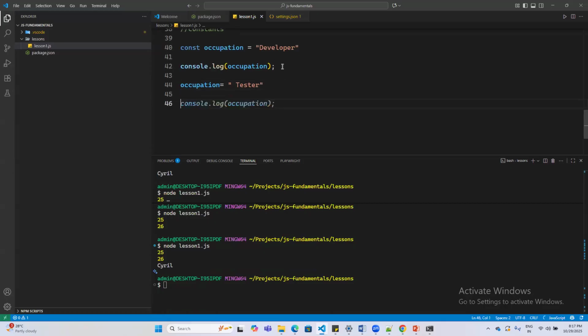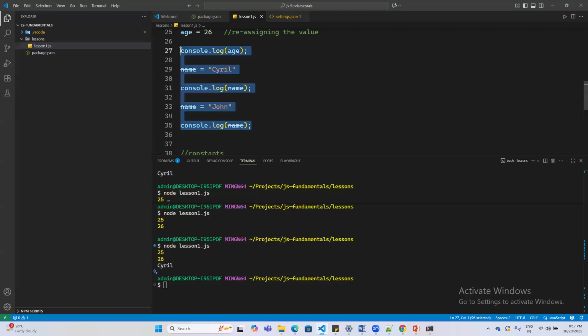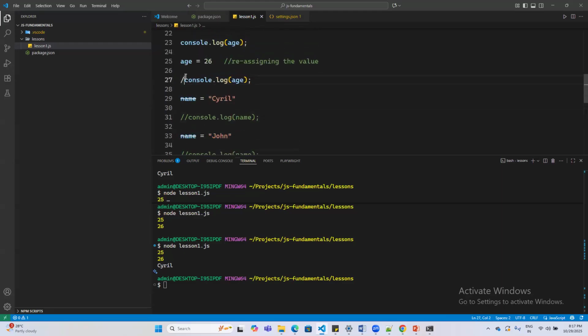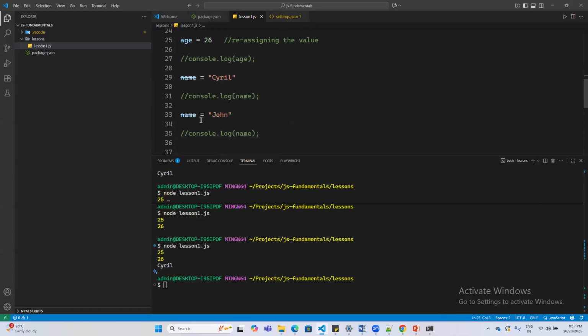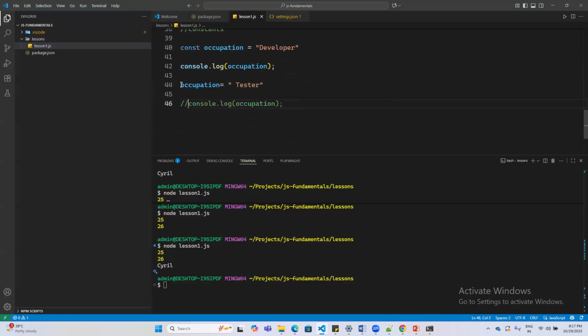But let me go ahead and try to print this again, just so that we see it in action, and let me comment out all the other parts that we have defined before. I believe we do not have any other console.log output. There you go. Let me comment out this part first to show you that when we run this, I see the correct output, developer. If I reassign this value, there is no error on the console.